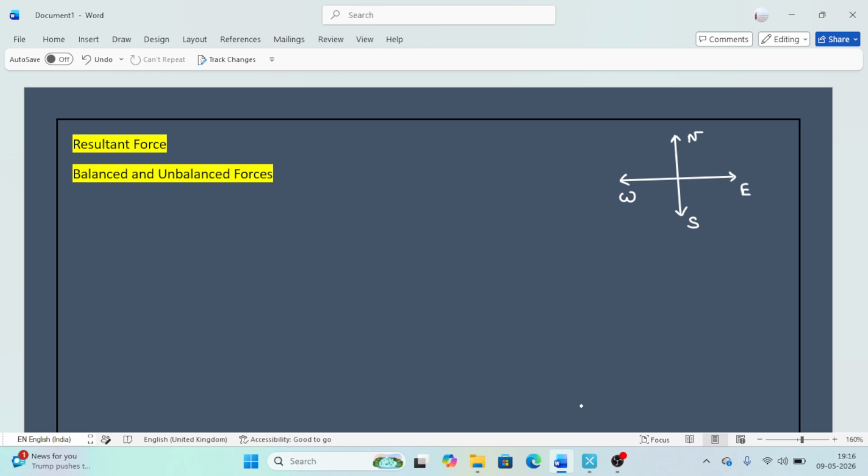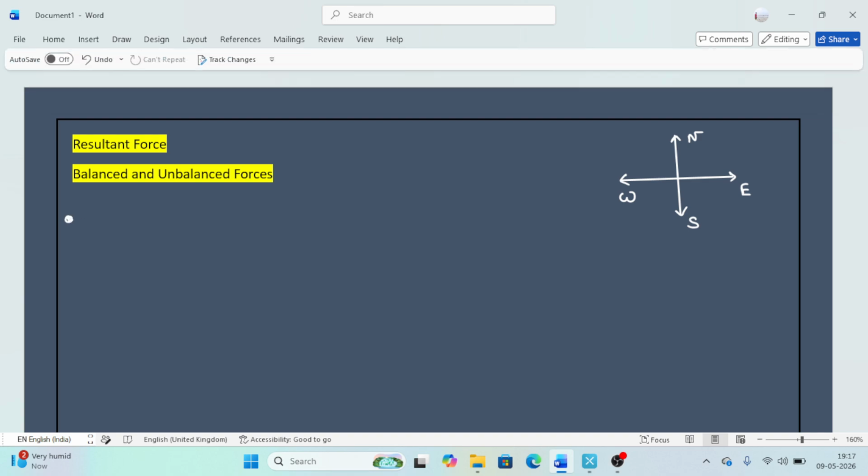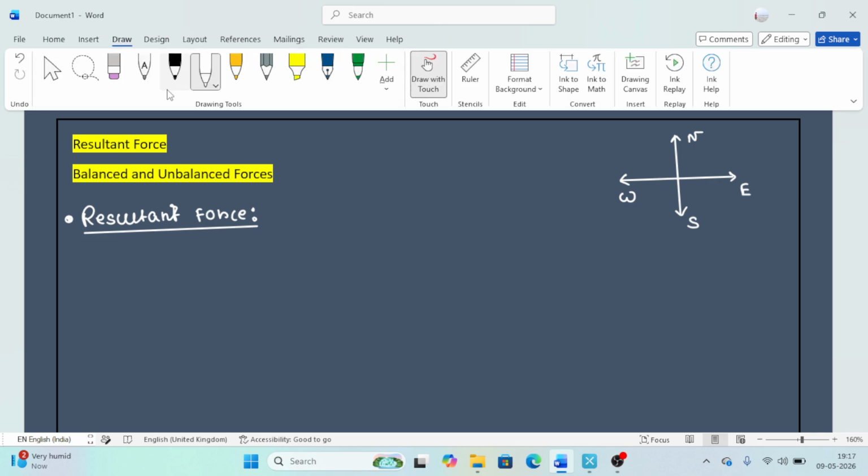Okay, so we start from resultant force. First we understand what is the meaning of resultant force, right? Before we state resultant force, first we understand from one example what it actually means.